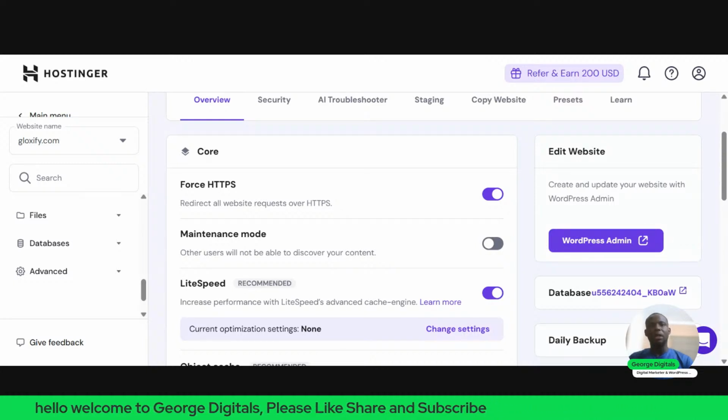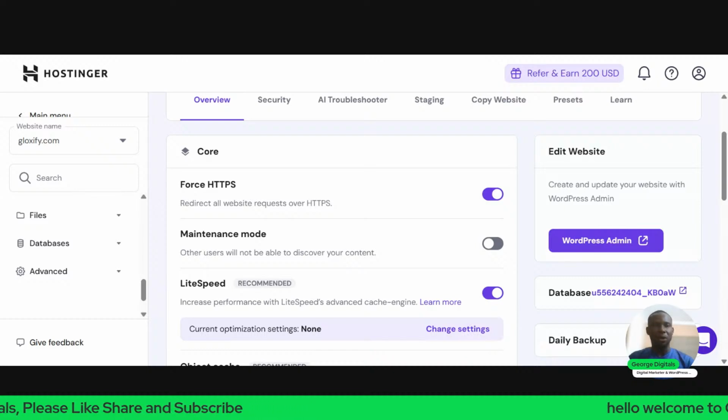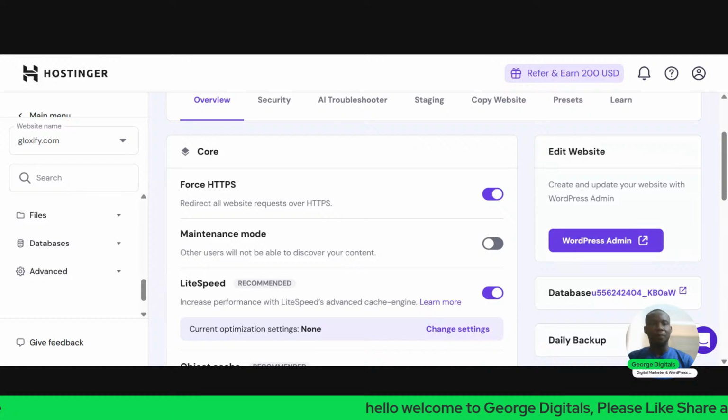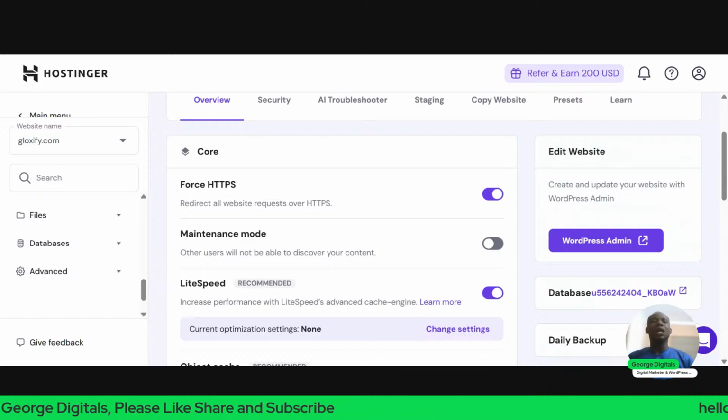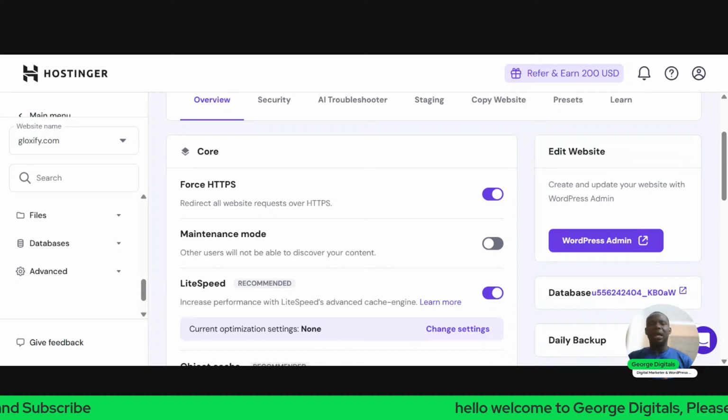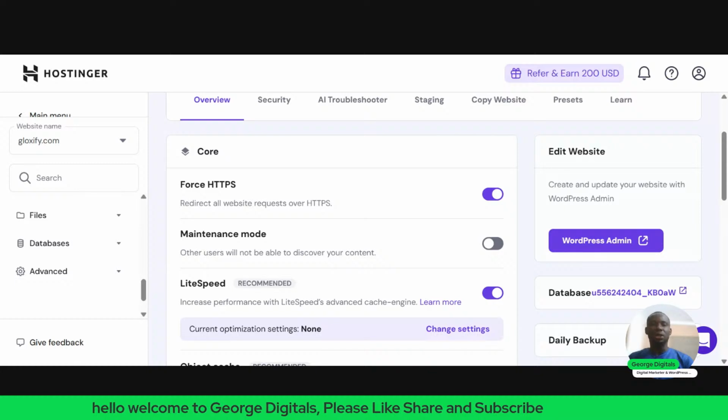So take note, what you need to see here at the top is tutorial.com/glossify, tutorial.glossify.com. So this is our subdomain. Now we have installed WordPress successfully. Now this will take us to what I'll call installing plugins and also installing some themes.